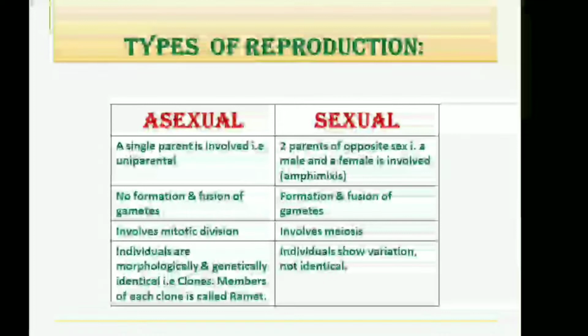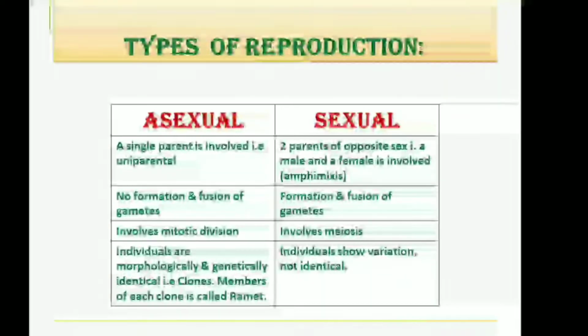Point number 2, in case of asexual reproduction, no formation and fusion of gametes take place. Whereas in case of sexual reproduction, formation and fusion of gametes take place. Point number 3, in asexual reproduction, mitotic division is involved, whereas in case of sexual reproduction, it involves meiosis.